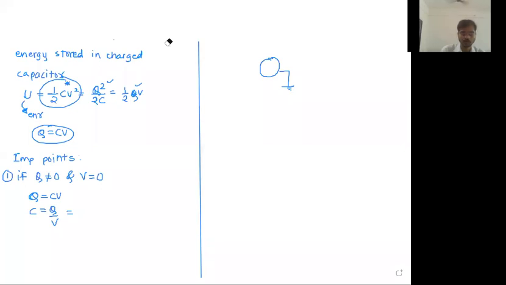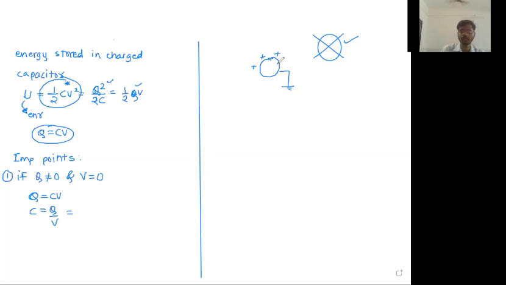But if this is not an isolated conductor, and some other charge system is present nearby, then there will be some charge on this conductor, either positive or negative, depending upon the nearby charge system. But if no one is near, an isolated conductor connected to ground will have 0 charge and 0 potential. But if someone is present, its potential will be 0 because it is connected to ground, but it will have some charge.